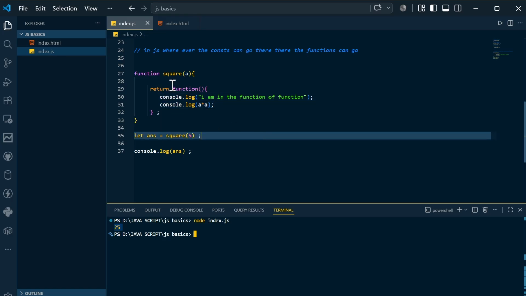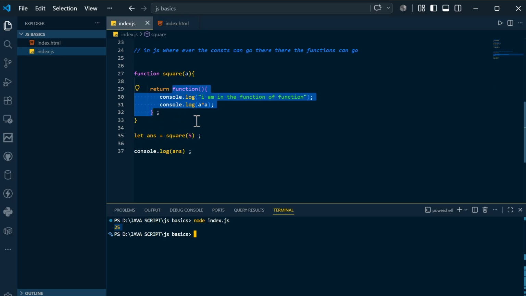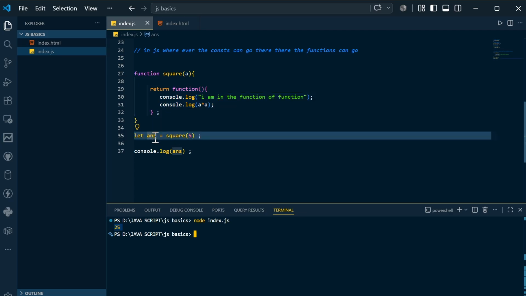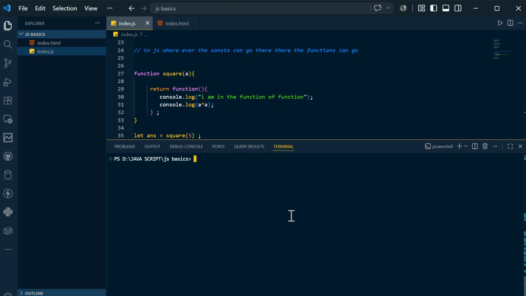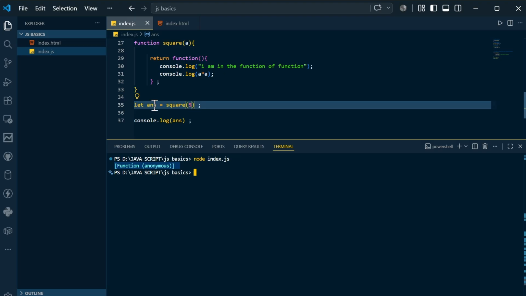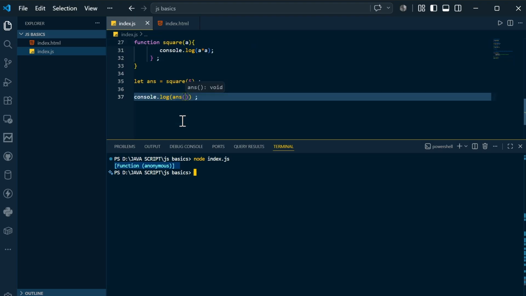So what you are getting is a function in the return response. You are storing that in the answer and printing that answer, because answer is a function. Let's see what happens. If you clear the terminal and compile and run again, it is saying function anonymous. Why? Because you are passing a value and you are getting the answer back. If you want to call the answer, you need to mention it in this way.